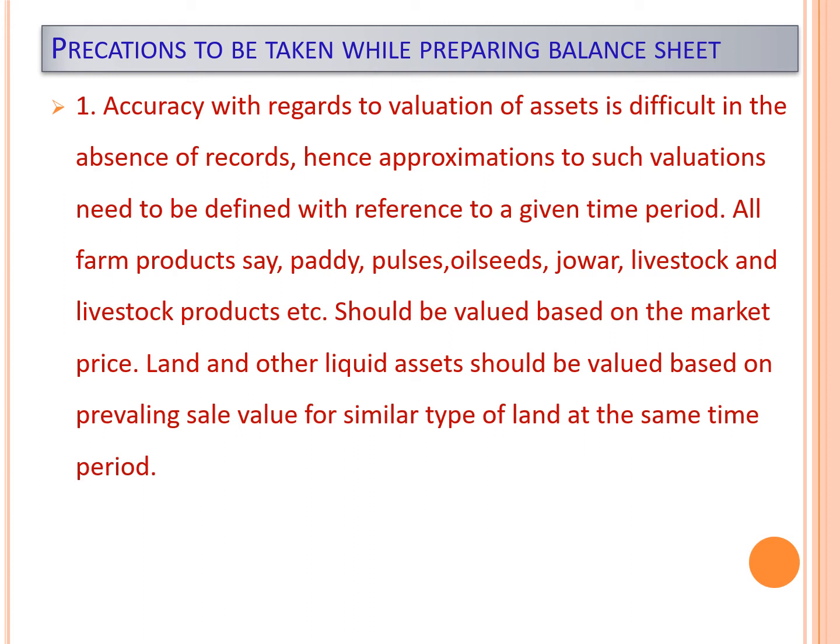And for land and other liquid assets, we take the value as per the prevailing sale value for a similar type of land or asset in the same time period.